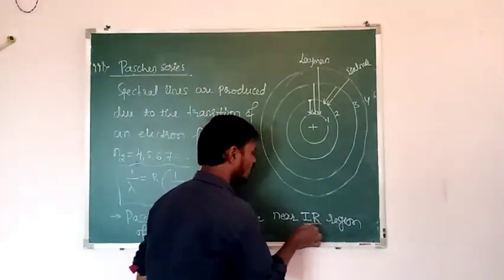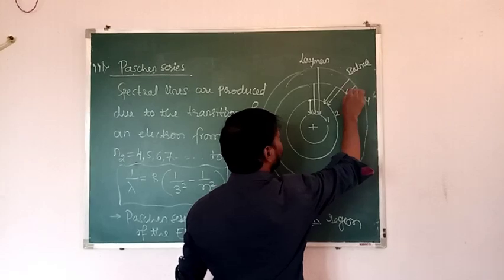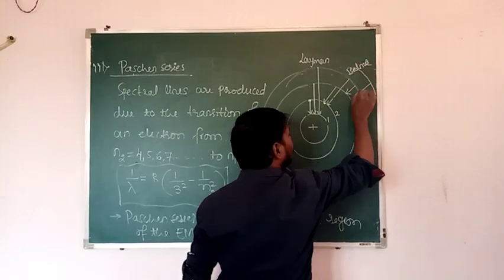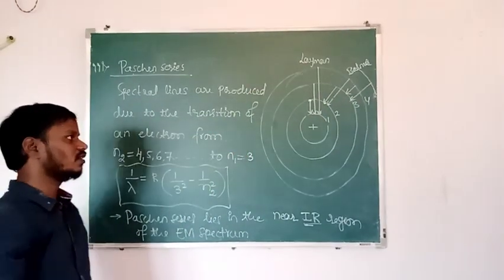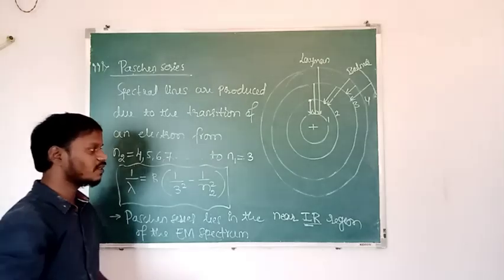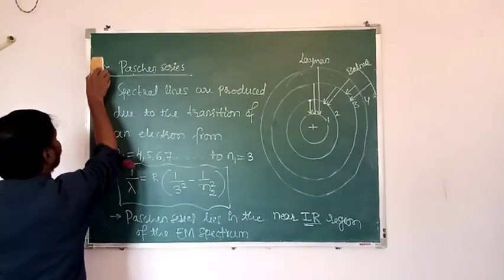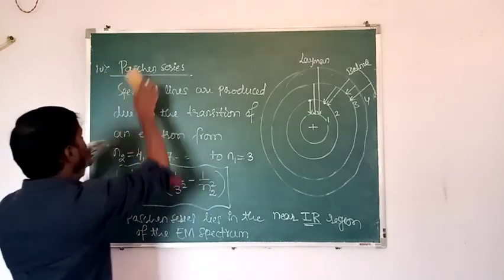Higher means here infrared. So in this case, the transition takes place from 4 to 3, 5 to 3, 6 to 3, and so on. So that is called which series? Paschen series. Then Brackett series, the fourth one, Brackett series.